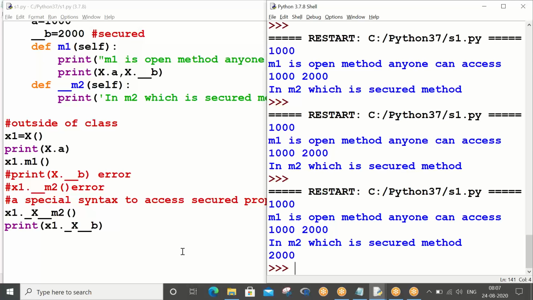So we are left with one small concept, so that we can wind up the OOPs. If you are done, then I will proceed with the next program.